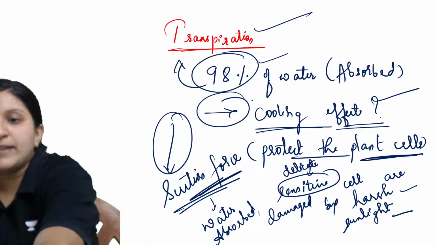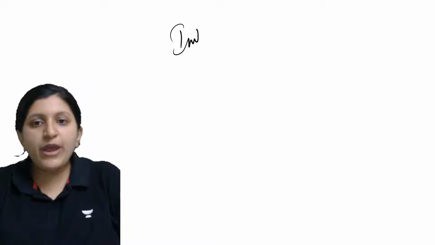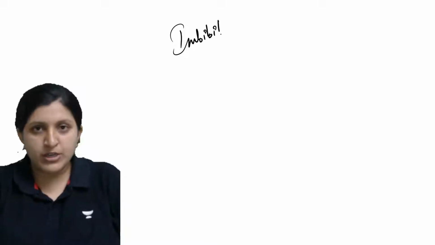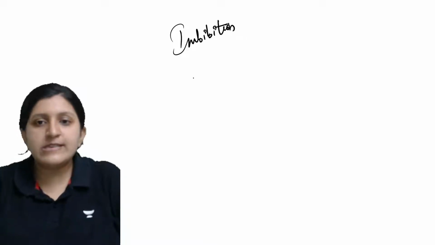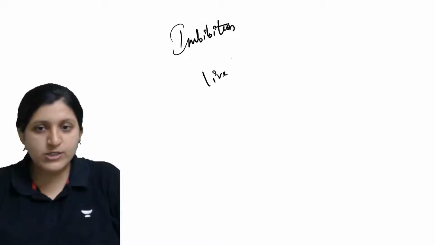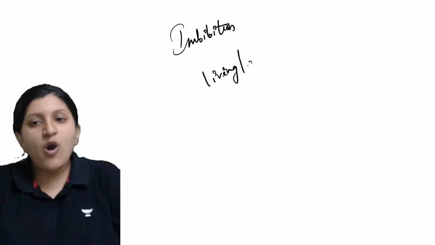Imbibition is nothing but surface attraction. Let me explain. Imbibition happens in a living cell or a dead cell.